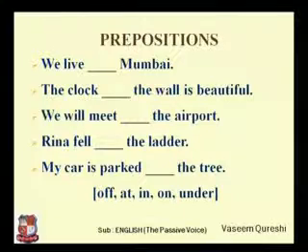We live blank Mumbai. The clock blank the wall is beautiful. We'll meet blank the airport. Reena fell blank the ladder. My car is parked blank the tree. Now there are 5 different prepositions which you have to apply into the above sentences. Of, at, in, on, under.